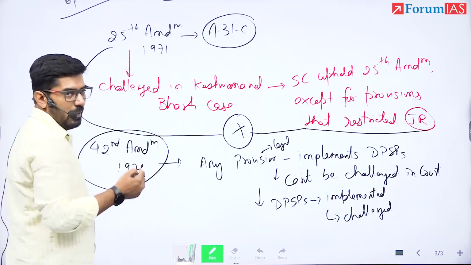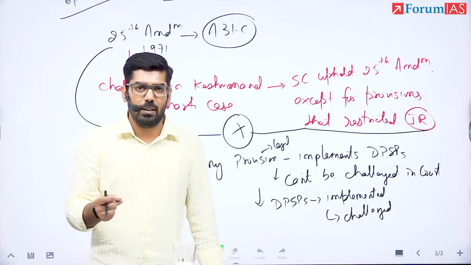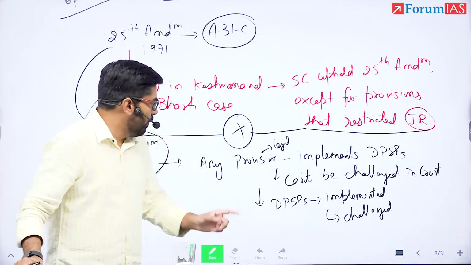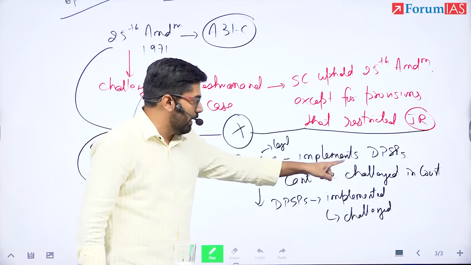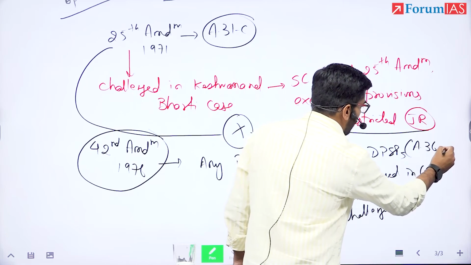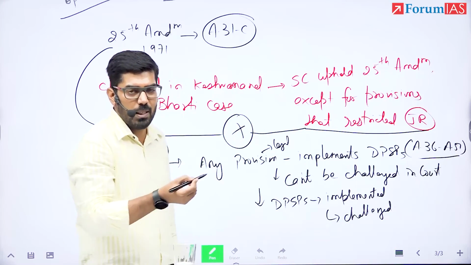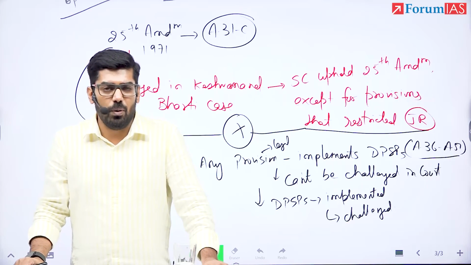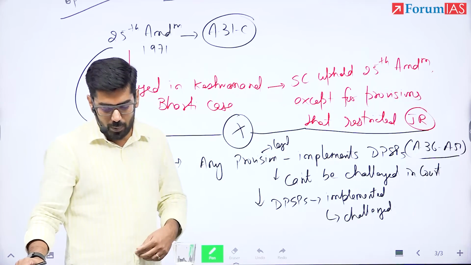25th Amendment said that 31C, if it implements provision of 39B and 39C, then do not say that it violates Article 14, Article 19 and Article 31. But 42nd Amendment is saying not only 39B and 39C, any of the DPSP means Article 36 to Article 51. Entire Part 4, if these provisions are implemented, then it should not be called in a court. It should not be questioned in a court. You cannot say that it is violative of fundamental rights.